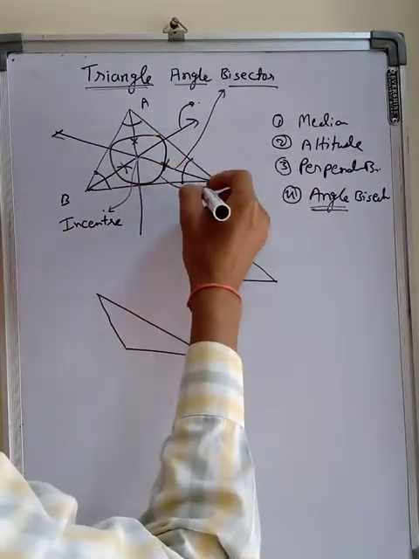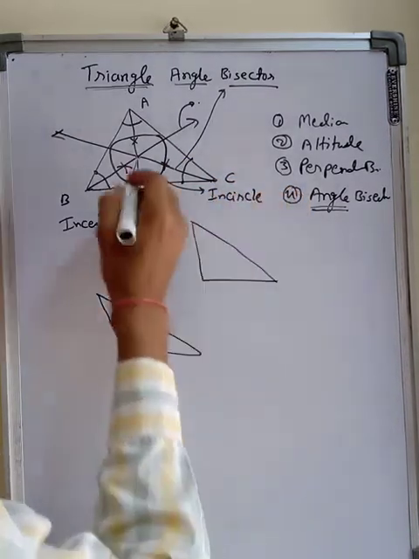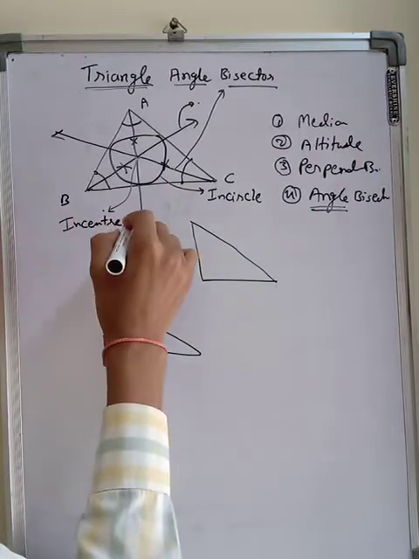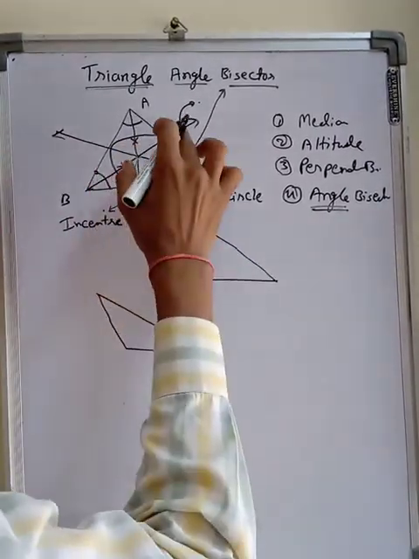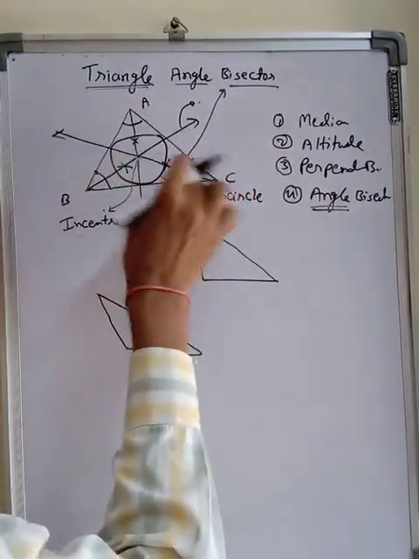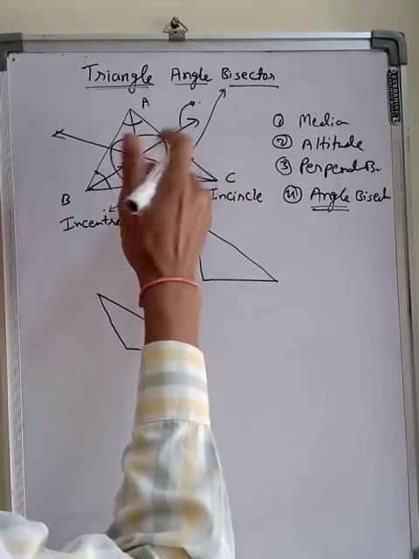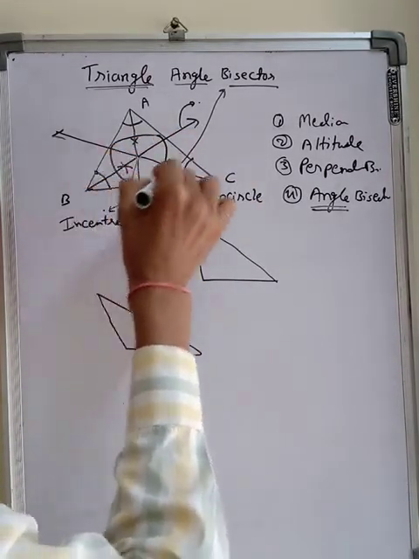This circle is called the incircle, and this center is called the incenter, and these three lines are called angle bisectors, because each is bisecting an angle. The concurrent point is the incenter, because this makes a